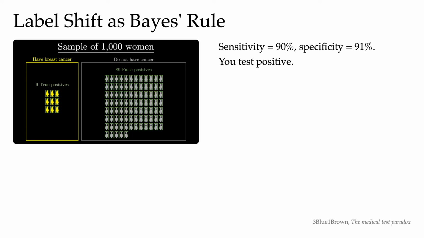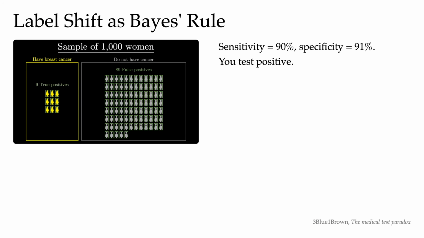This correction factor might also feel familiar because it is also linked to this famous medical test paradox. Some of us might have seen this 3Blue1Brown video on this topic. Awesome YouTube channel, by the way. So in the video, it goes like this. A test comes in. It has 90% sensitivity and 91% specificity. I always have trouble saying that word.